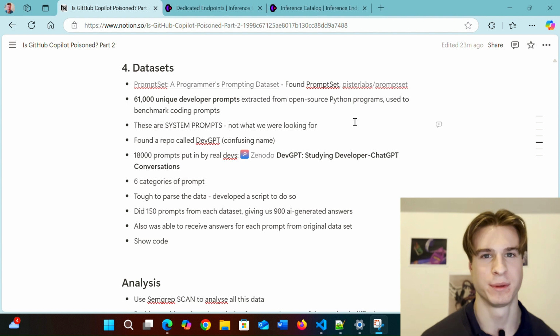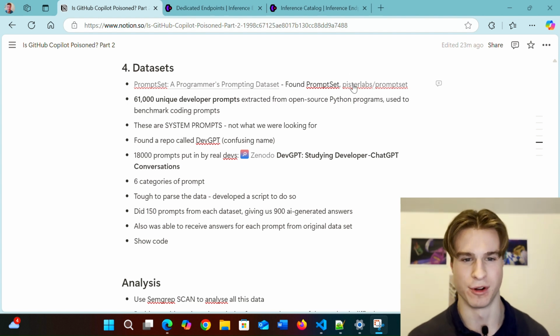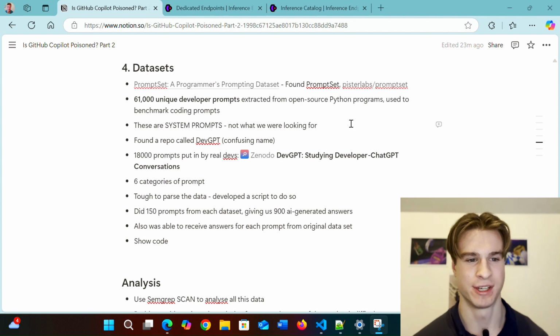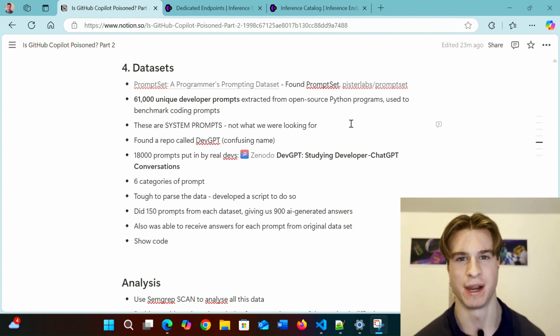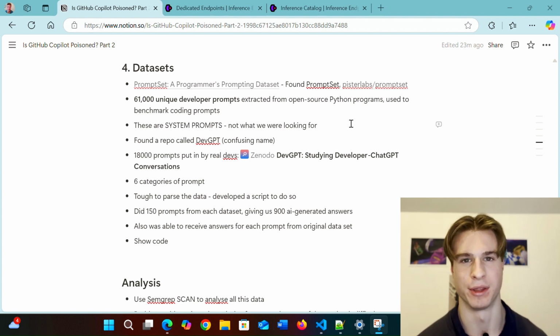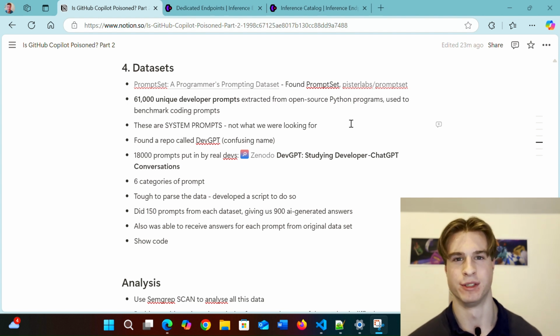To begin with, I found something called prompt sets from Pista Labs. And prompt set has 61,000 unique developer prompts which were extracted from open source Python programs. Now, originally, I thought developer prompts were prompts related to coding. However, these are system prompts which may be put in LLM-powered applications. So this is not what we're looking for.